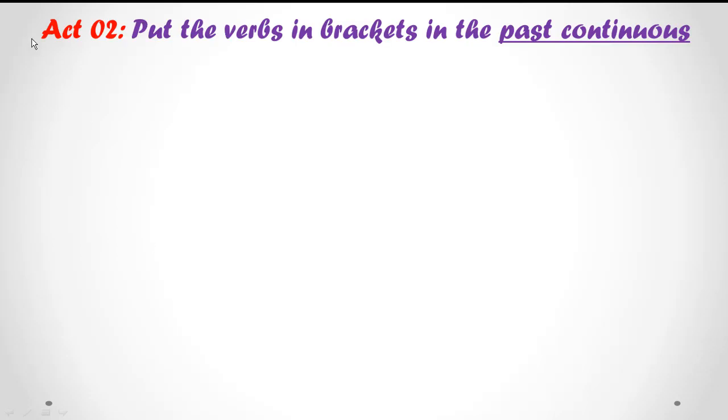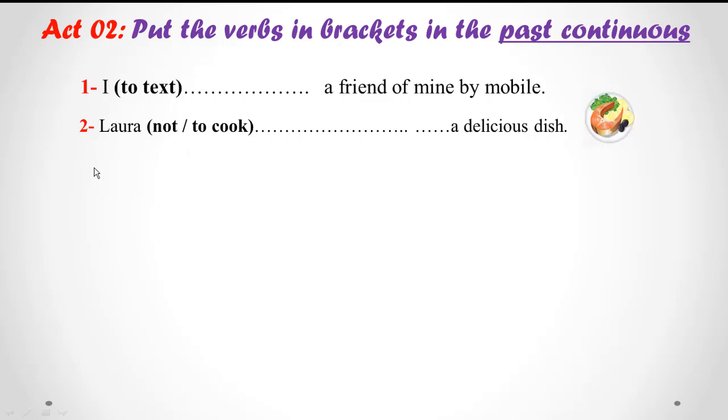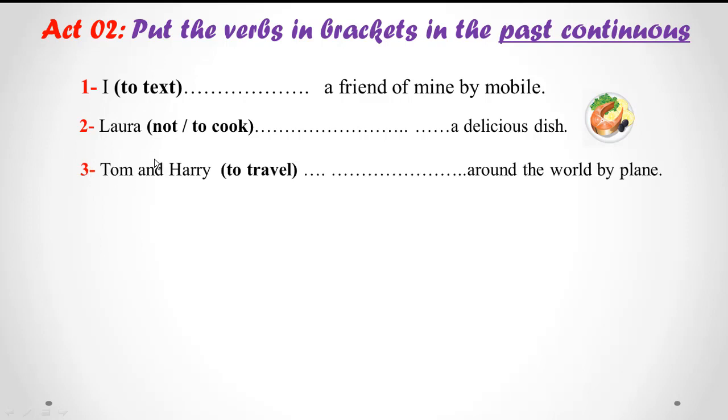Activity 2. Put the verb in brackets in the past continuous. I to text a friend of mine by mobile. Laura not to cook a delicious dish. Here we have negative form, be careful. 3. Tom and Harry to travel around the world by plane.